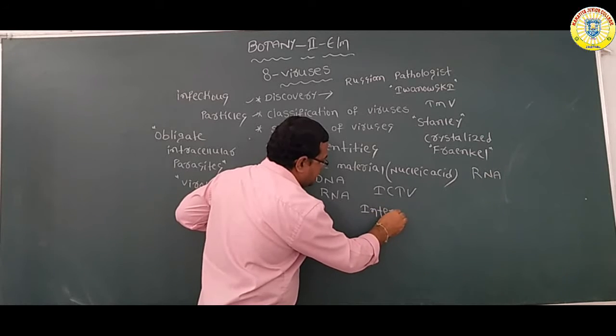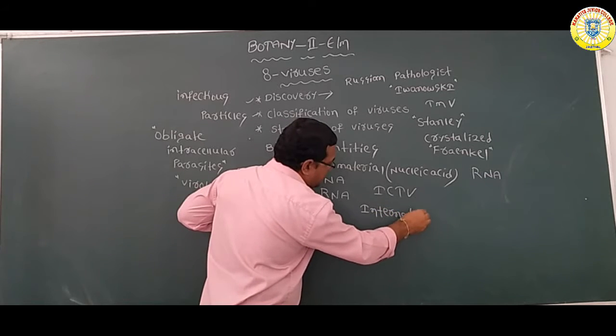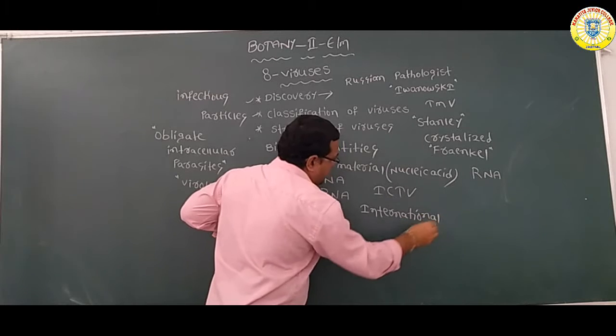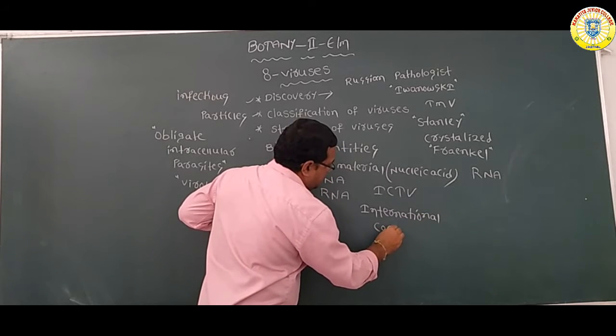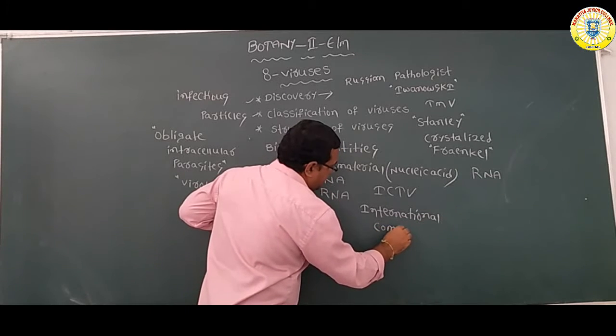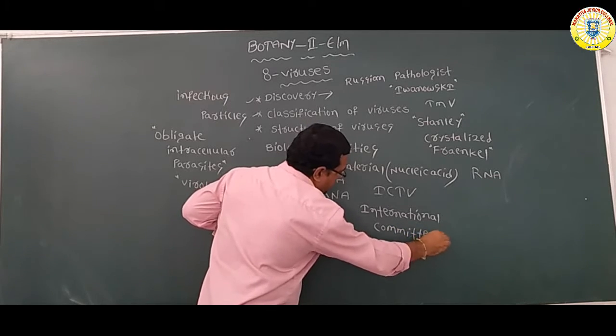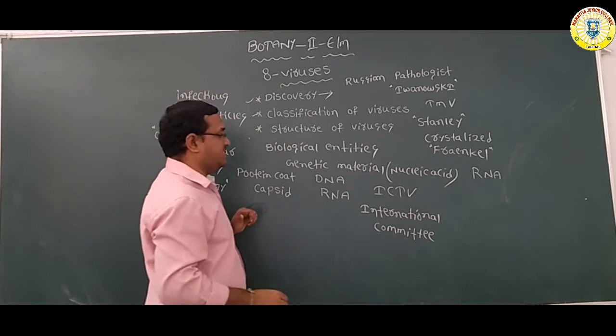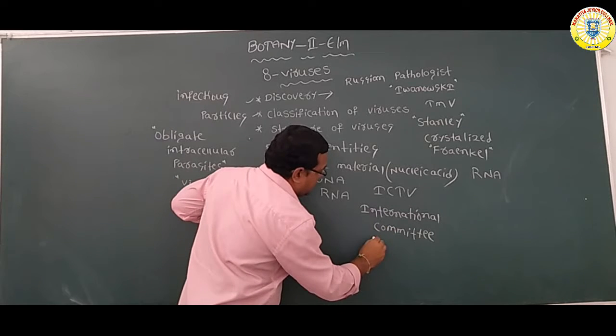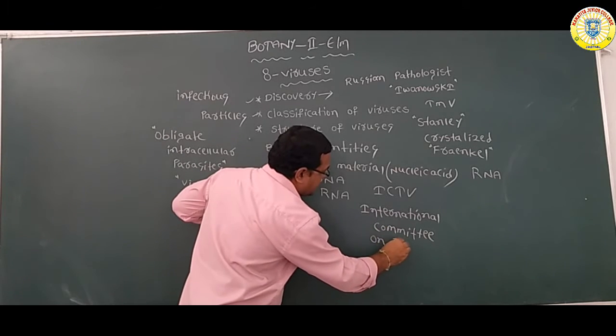International Committee on Taxonomy of Viruses.